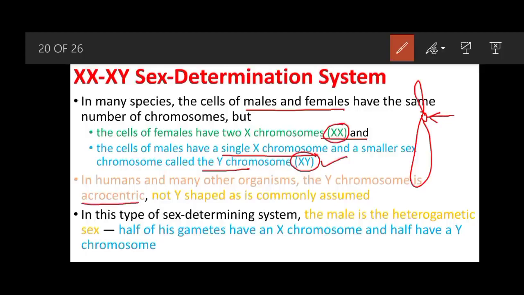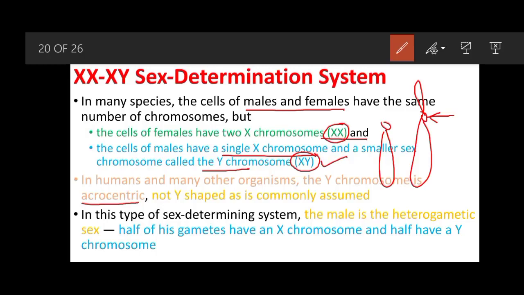So Y chromosomes are mostly acrocentric, and when the centromere is present on one side only, and there is no P arm, small arm, then this is known as telocentric. So in this type of sex determination system, the male is the heterogametic sex, which means that half of his gametes have the X chromosome and half have the Y chromosome.